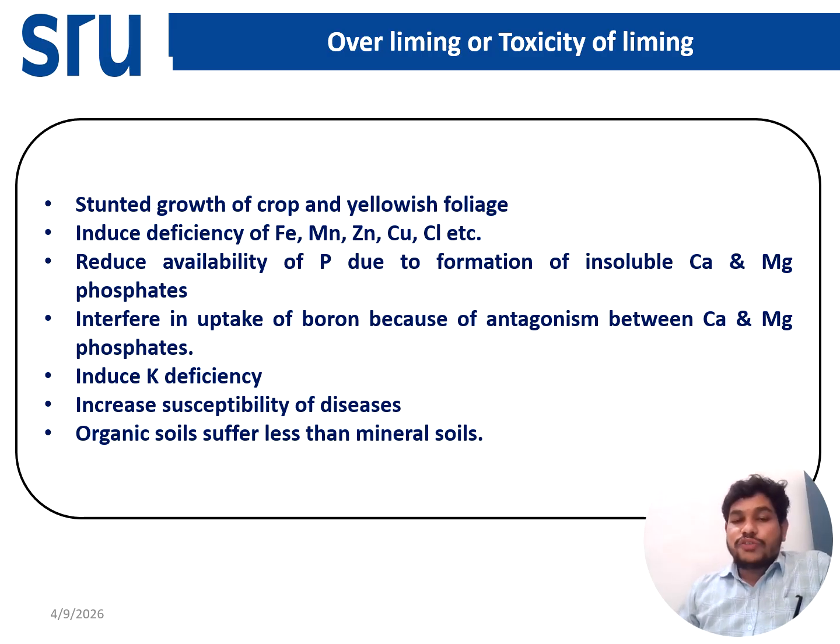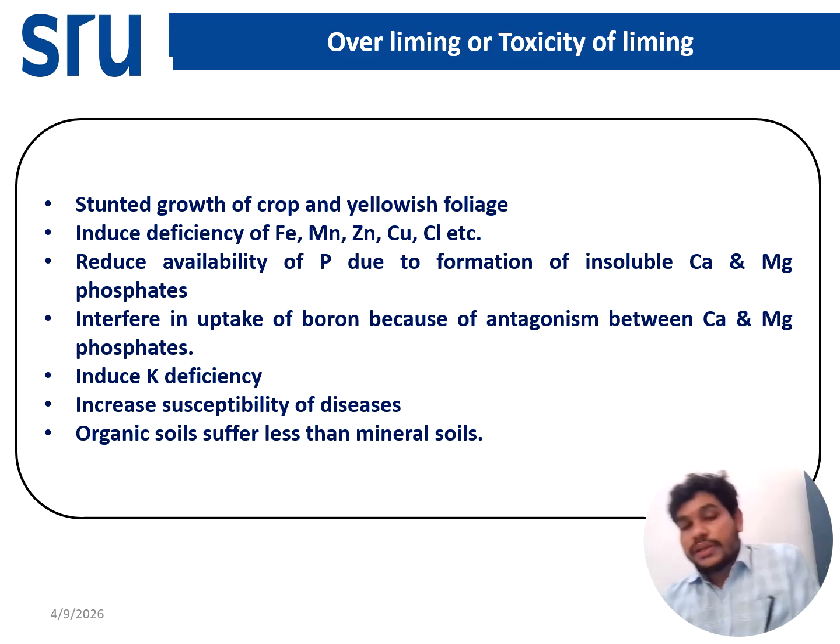Then it reduces the availability of phosphorus due to the formation of insoluble complexes like calcium phosphate and magnesium phosphate. Over-liming will also interfere with boron chemistry and reduce uptake, forming a calcium borate complex, so the boron will not be available to the plant. Then it reduces potassium in the plants and deficiency will occur. It also increases the susceptibility of the plant to diseases, like actinomyces disease and scab disease in potato. Organic soil will also suffer, but less than mineral soil.